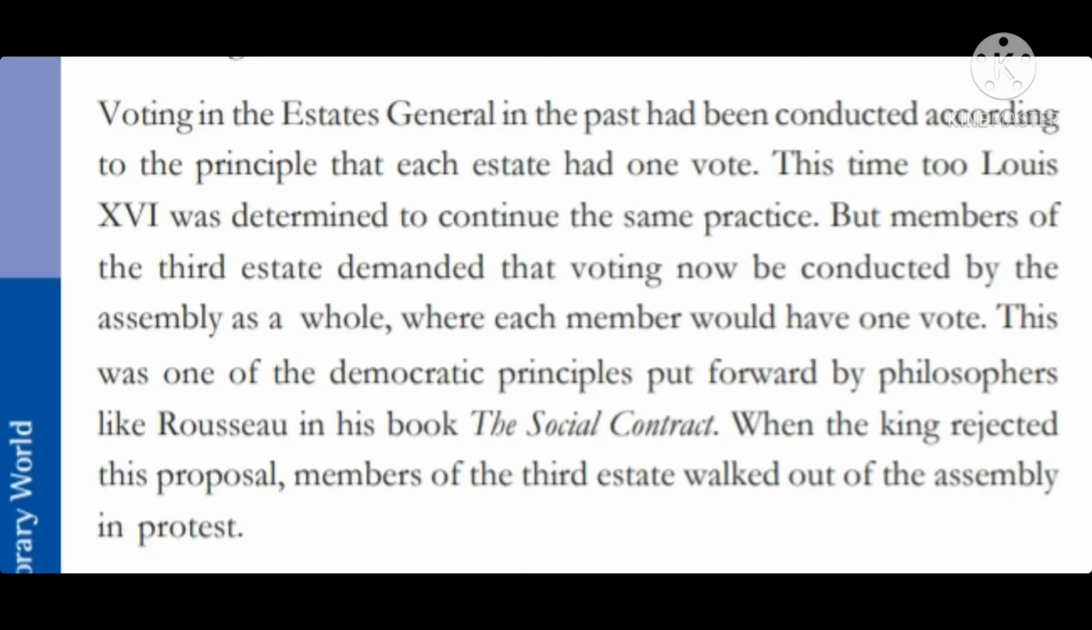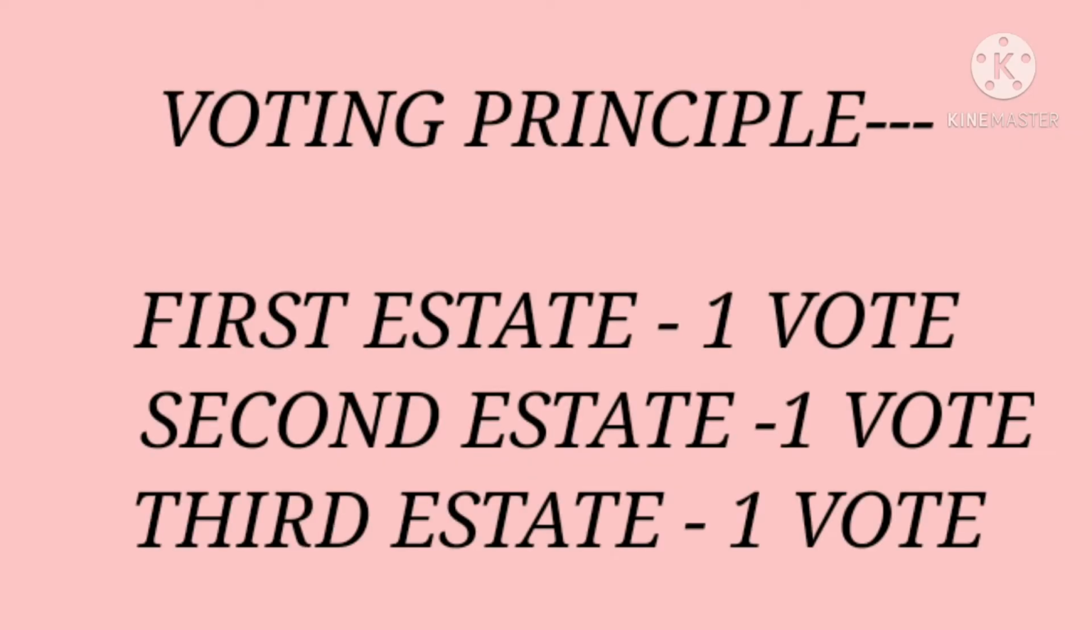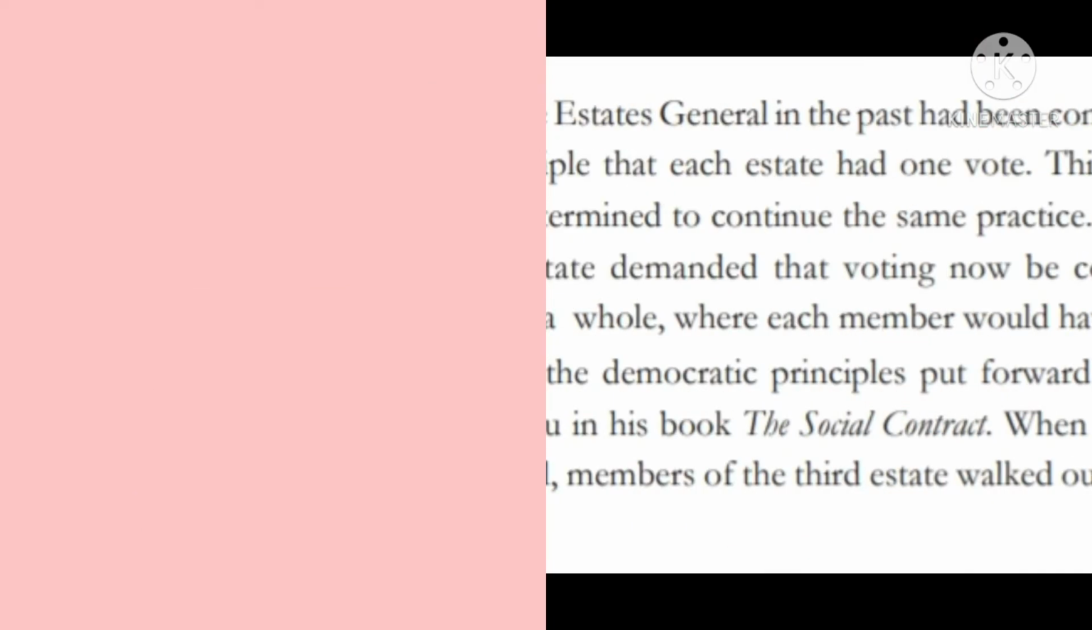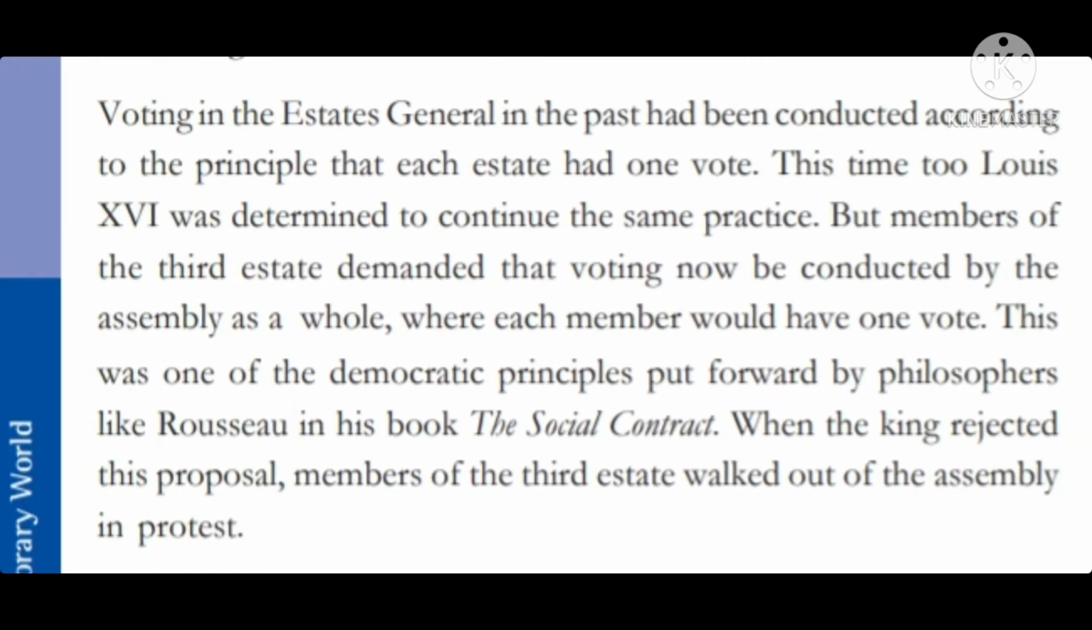Next is about the voting principle. Okay, so voting in the Estate General in the past, how was it done? Each estate had one vote. Whether to pass the resolution or not in the assembly, each estate had to cast one vote. So this time also, King Louis wanted to follow the same principle, like one estate, one vote.